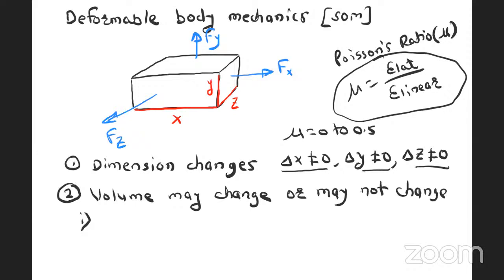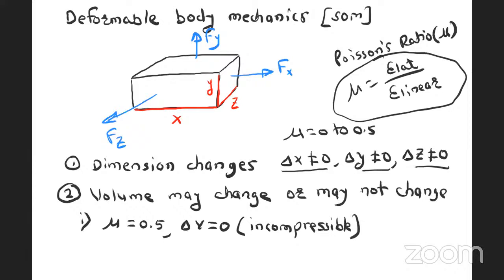Now, for a deformable body, if Poisson's ratio is 0.5, that is the maximum value of Poisson's ratio, then the volume of the body does not change. It is called an incompressible body. Volume does not change means incompressible, but it is a deformable body. That means dimensions are changing, but volume is not changing.